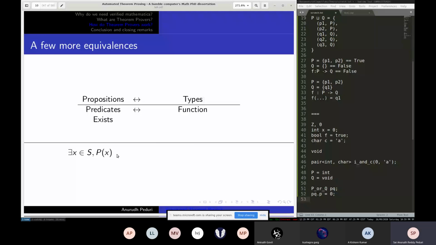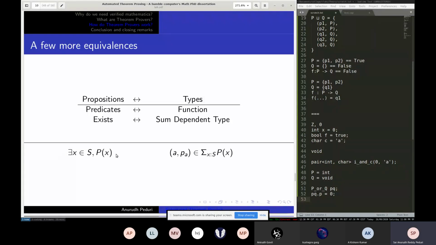So we want to make sure that if this statement is false, for example, if P of X is just false for everything, then the type should not have any value. It should be somewhat equivalent to void. But if P of X is indeed true, say S is integers and P of X is even, then it is true, right? You can just give X equal to 0 or X equal to 2, and that works. Then the type should have some value that tells you that this type is non-empty, therefore the corresponding proposition is true.